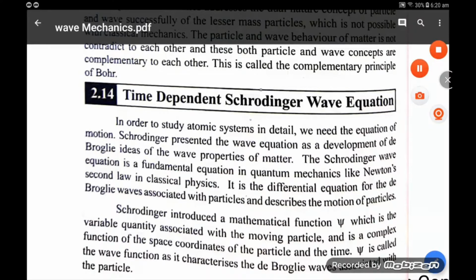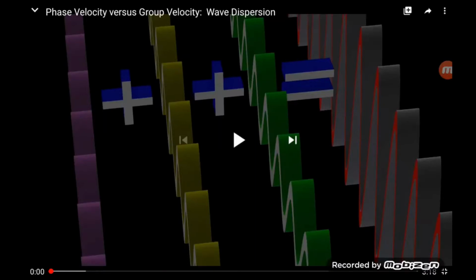Already we know that a number of waves are associated with the particle. If we consider one wave with the particle, then the particle velocity is very much less than the wave velocity associated with the particle, that is the phase velocity. Phase velocity is more than the particle velocity, so it is very contradictory.